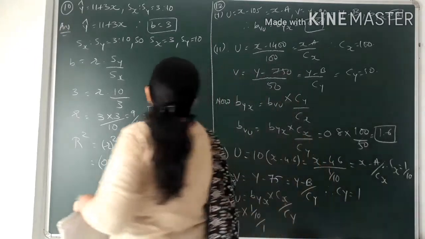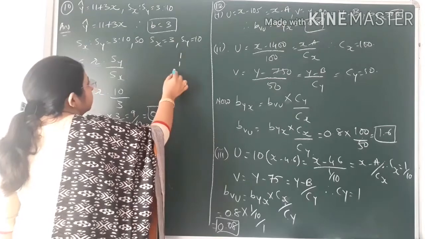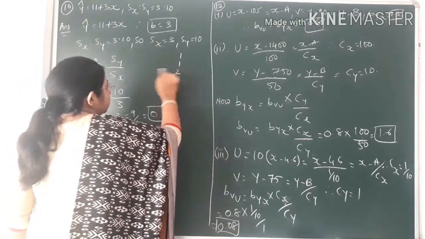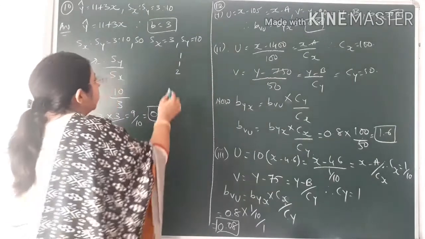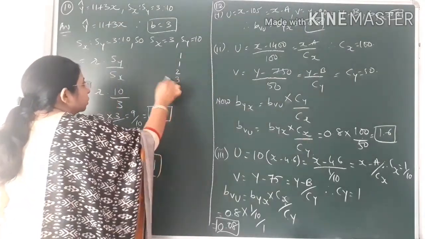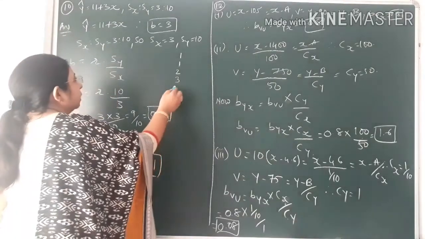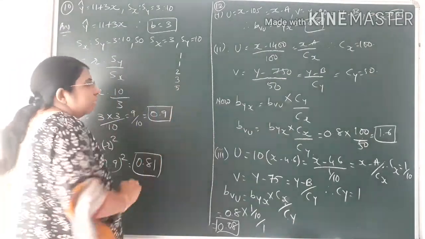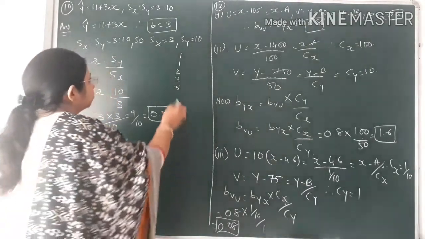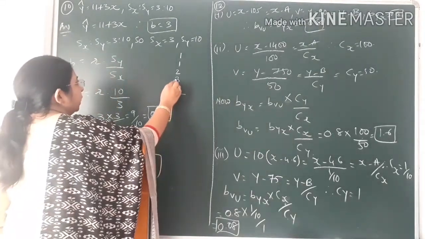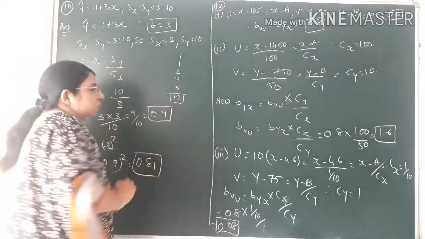So in total you can see, section A 1 mark, section B 1 mark, section C, that is of 2 marks each, so 1 question from this chapter, that is chapter number 3. And section D, that is each question of 3 marks, 1 question will be asked from this chapter, so 3 marks. And section F, that is 5 marks each, so 1 question of 5 marks will be asked from this chapter. So 5 plus 3 is 8, 8 plus 2 is 10, 10 plus 2 is 12. So the total weightage of this chapter is 12 marks.